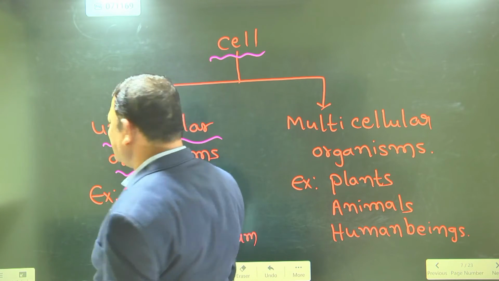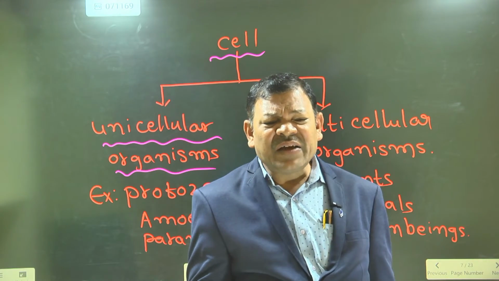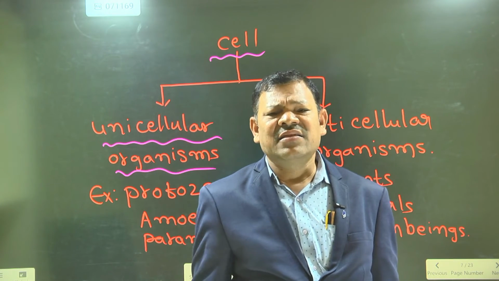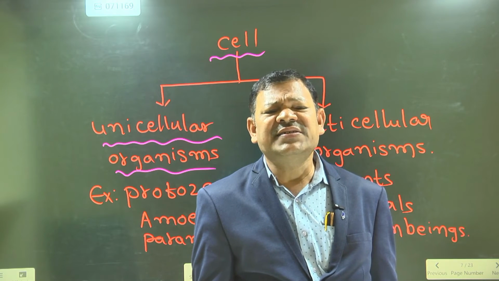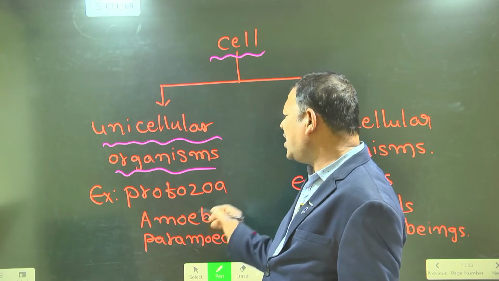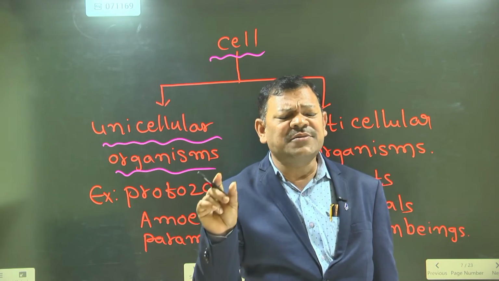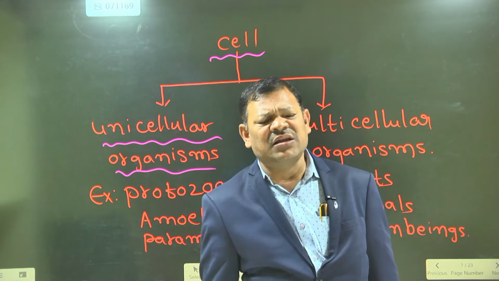Unicellular organisms means organisms that are made up of only one cell. You know very well, all the organisms in the protozoa phylum belong to the unicellular organisms.